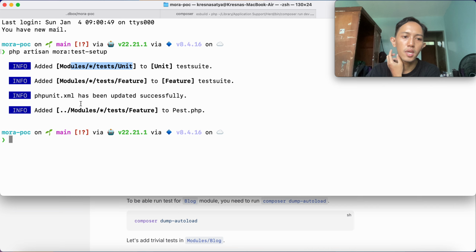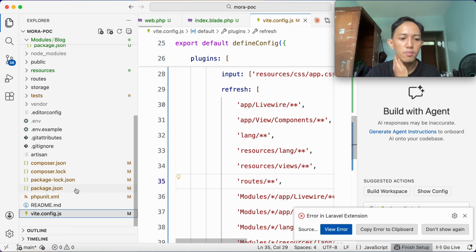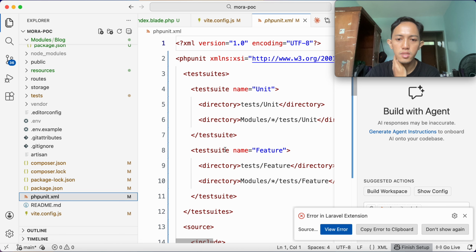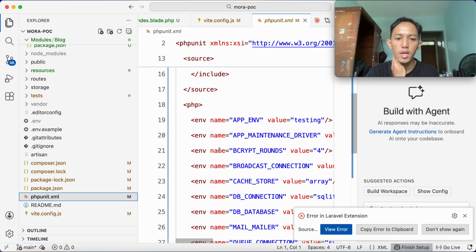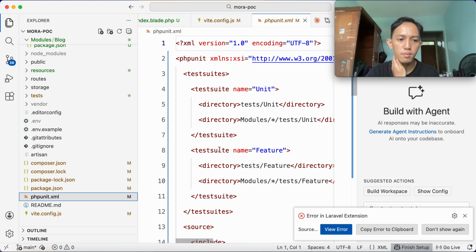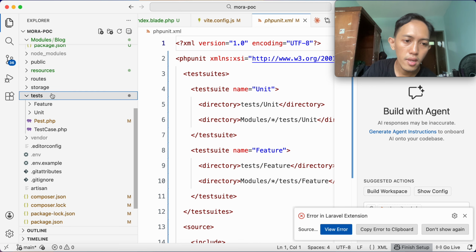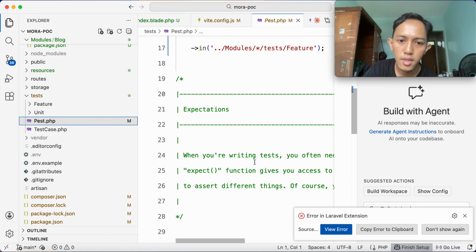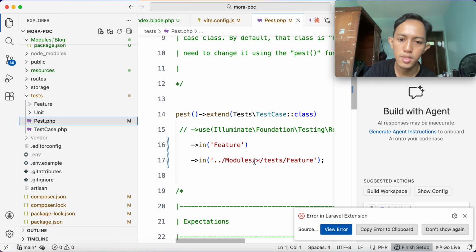Also phpunit.xml is already updated successfully, and we also tweak the modules test feature in Pest.php. Okay, let's see the update here, this one.